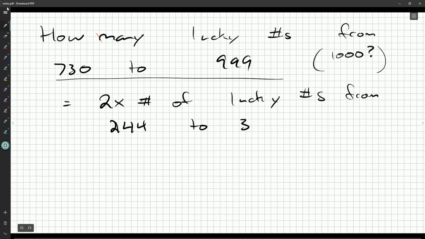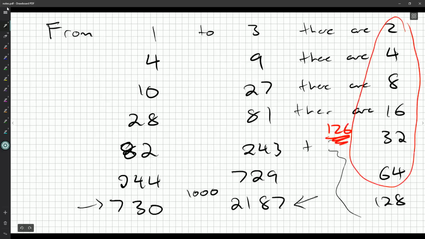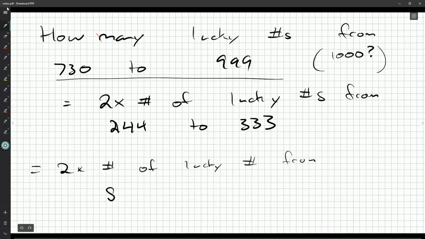So from 244 to 333, how many lucky numbers are there? And that should be 2 times the number of lucky numbers from 82 to 111.